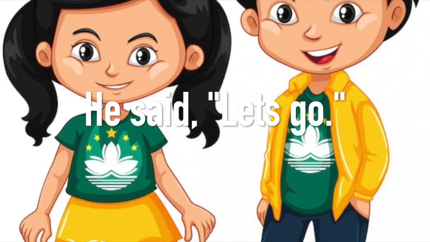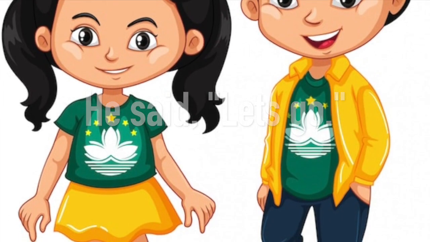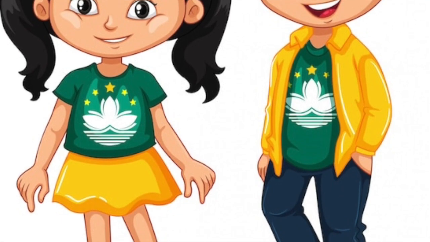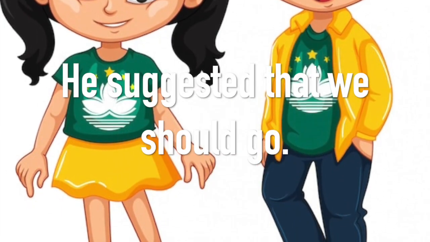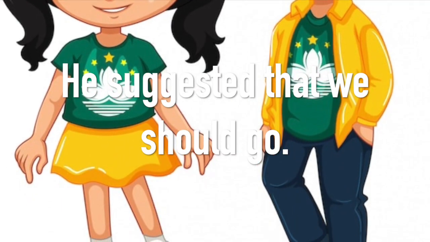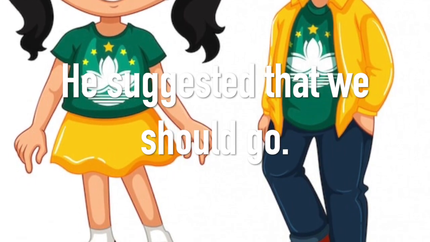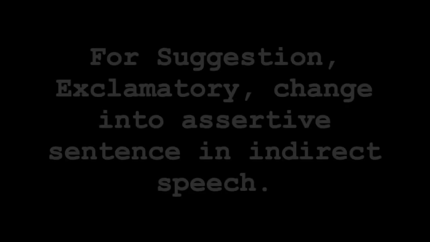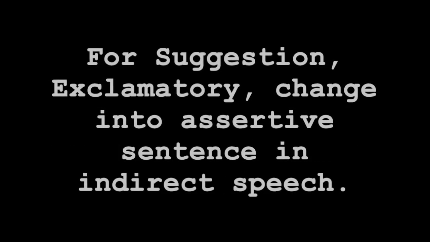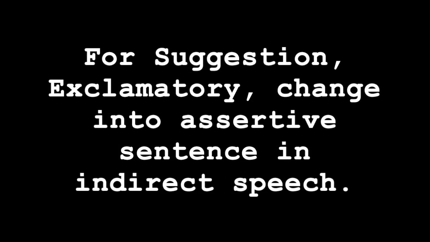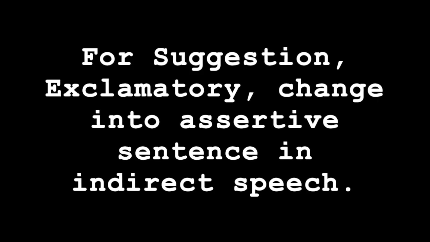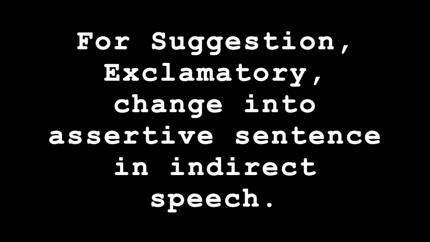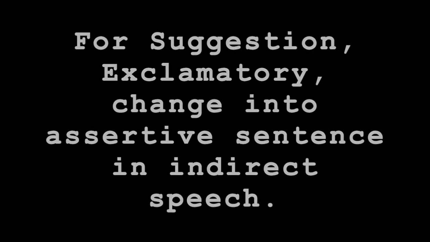Now, for indirect speech, he suggested that we should go. So see again, complete sentence, that we should go. So when we have such types of sentences, suggestion sentences, then exclamatory sentences, we change them into plain statement or assertive sentence.